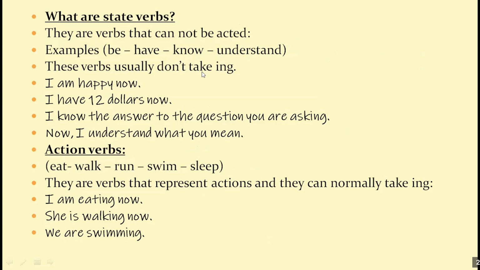These verbs usually don't take ing. I am happy now. So that's verb to be. We don't say I am being happy now. We don't say that. I have $12 now. That's a state verb, have. We don't say I am having $12 now, even though we're talking about now.